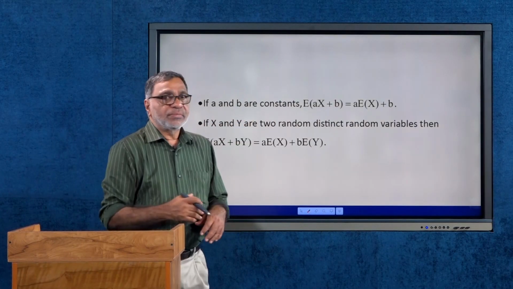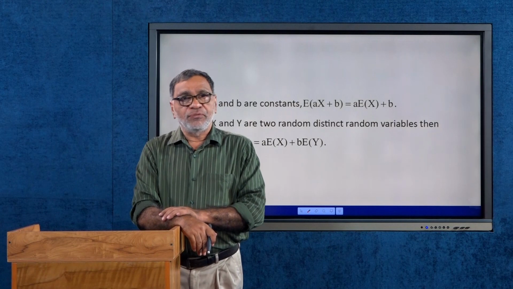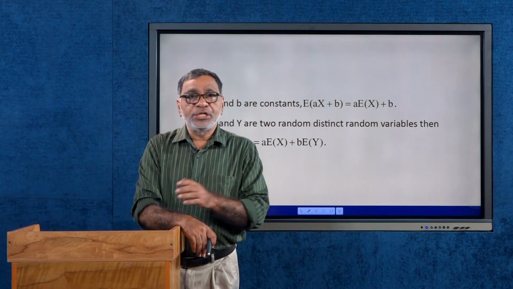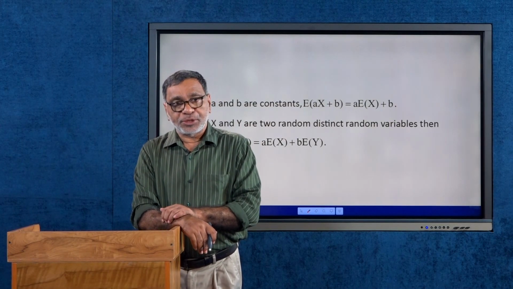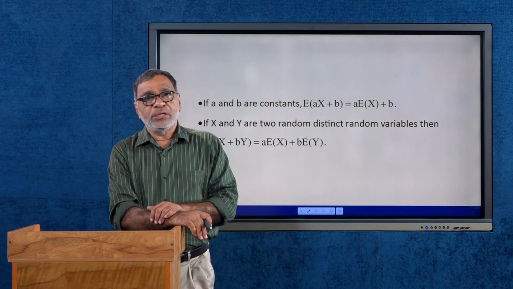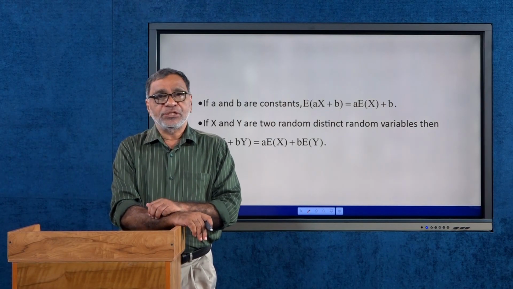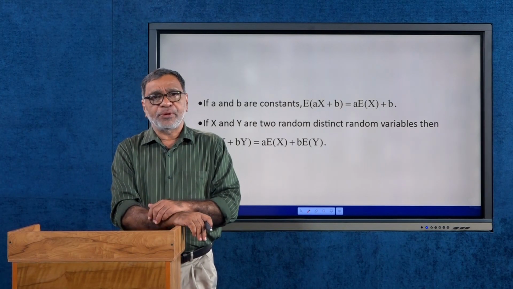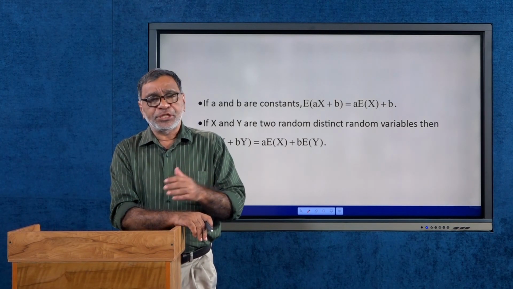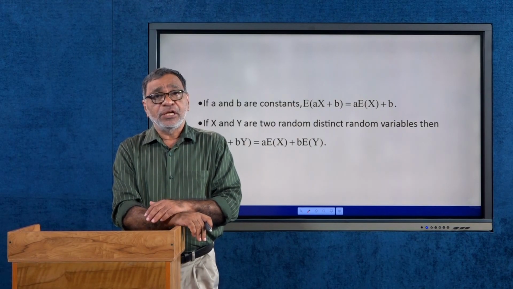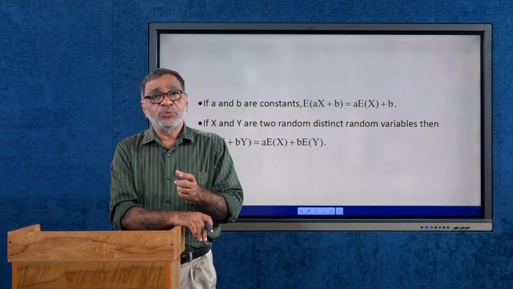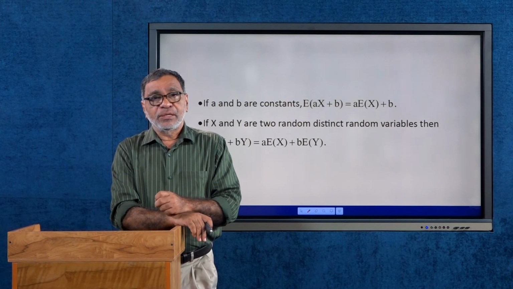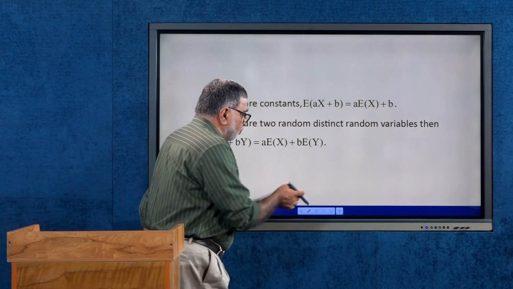And similarly, if x and y are any two random variables, linear combination of these two random variables, expectation of ax plus by is equal to a into expectation of x plus b into expectation of y. We can generalize this property, that is, expectation of linear combination of any n random variables is equal to linear combination of expectations of the random variables. So, this is also we can prove.